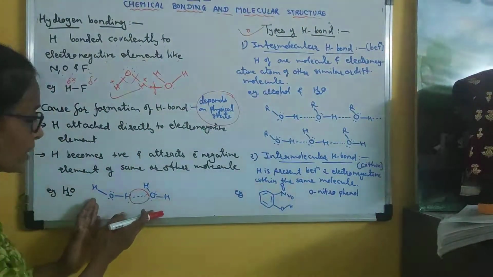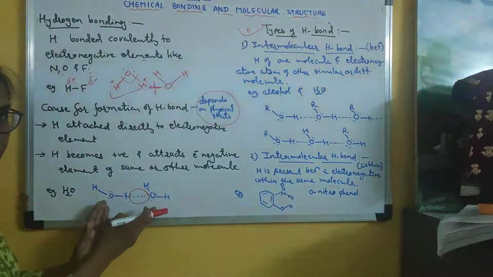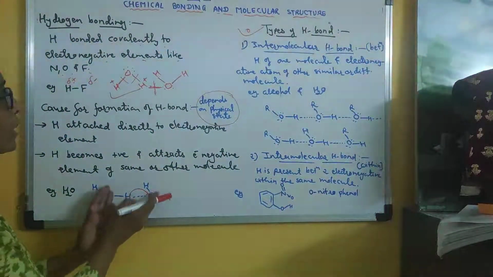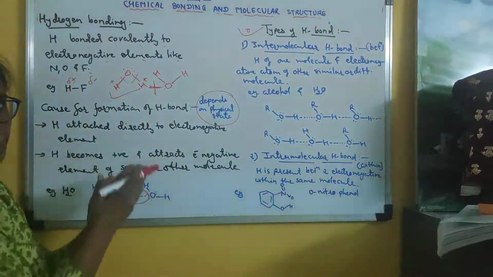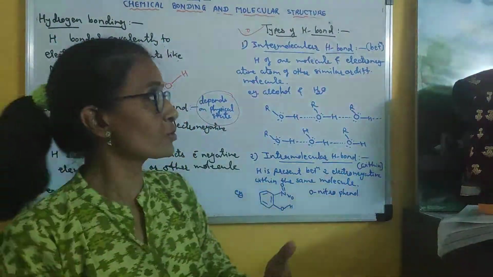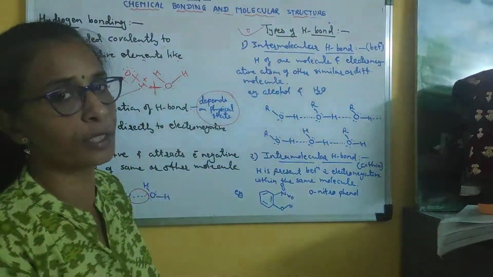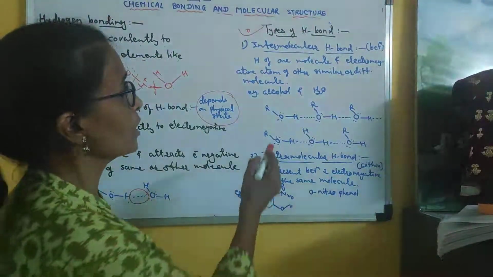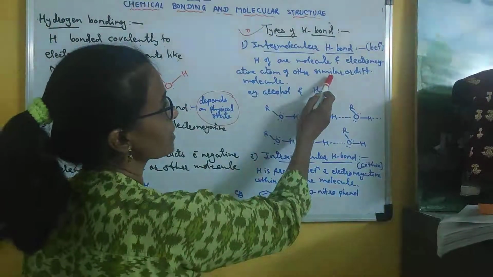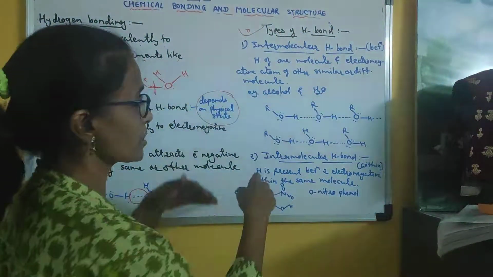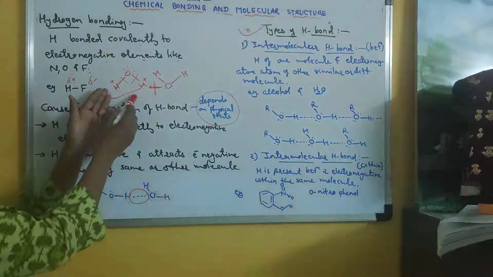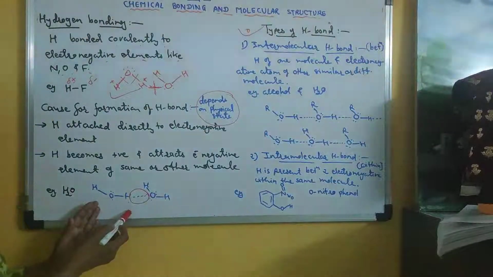Clear? For example, here this is an intermolecular hydrogen bond between two water molecules. An intermolecular hydrogen bond between two HF molecules. An intermolecular hydrogen bond between two ammonia molecules. That is called intermolecular, meaning between the molecules. Clear? So H of one molecule and the electronegative atom of another similar or different molecule, that is called intermolecular. For similar molecules, you can take the example of HF or water also.